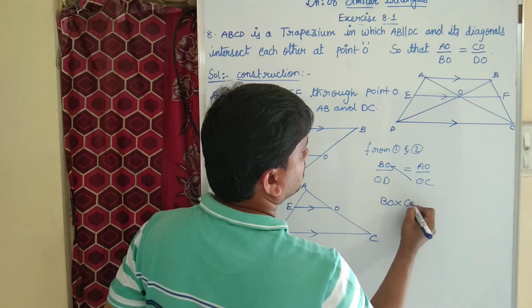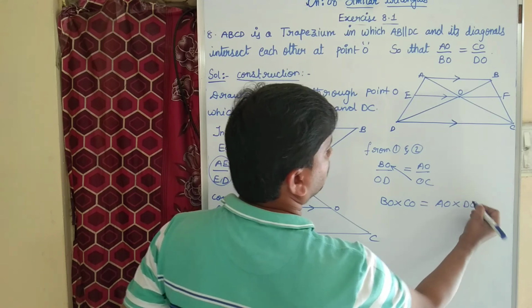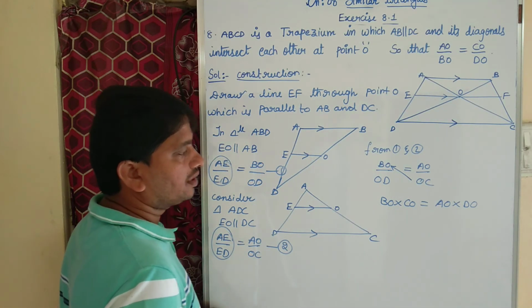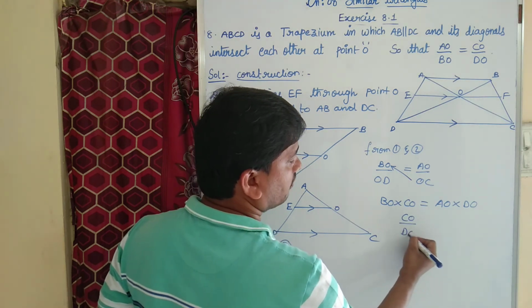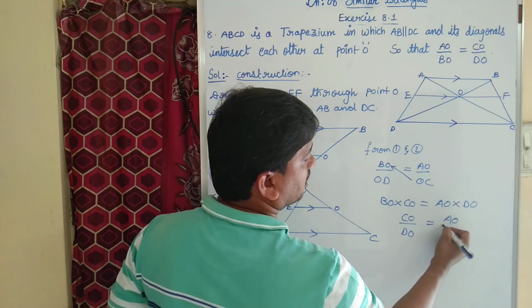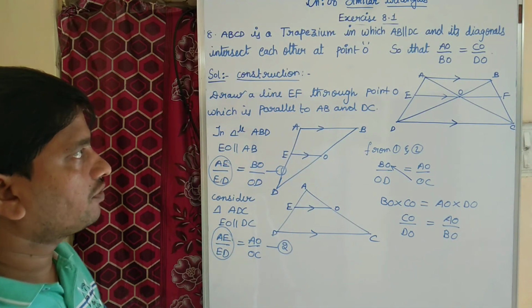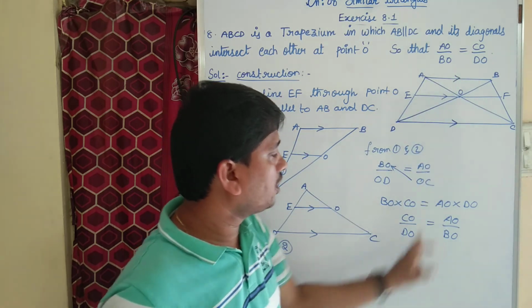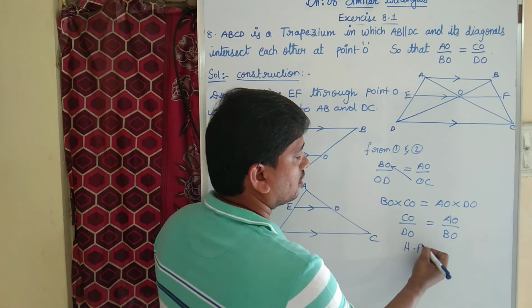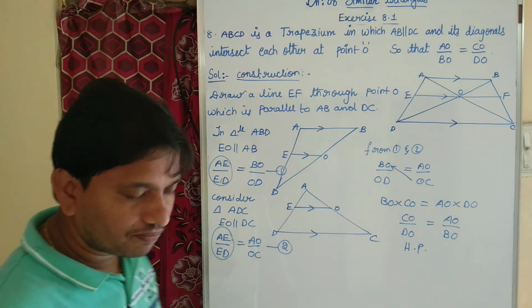BO into CO equal to AO into DO. Now CO, let it be. DO transpose, it will divide. AO, let it be. BO you transpose. So what we got, children? AO by BO equal to CO by DO. Hence proved.